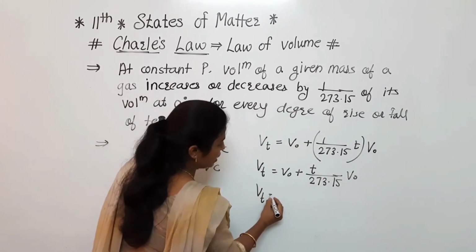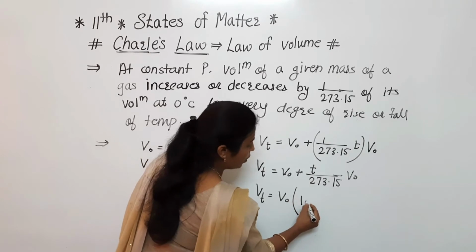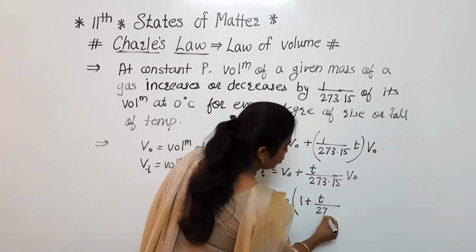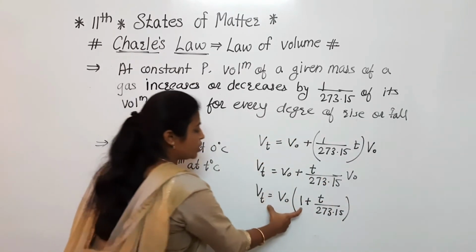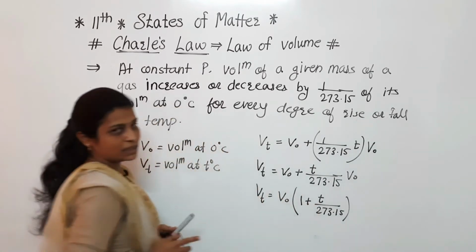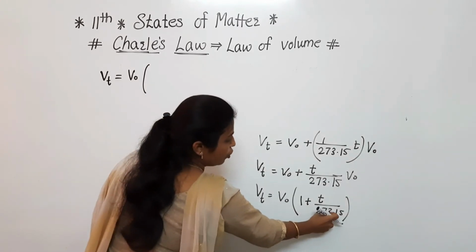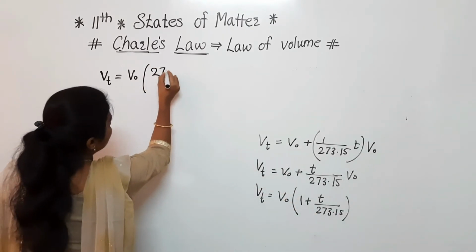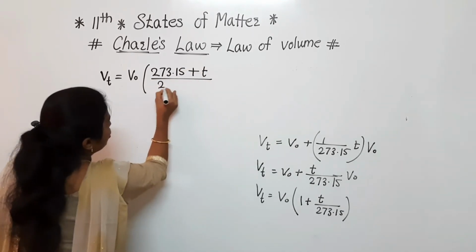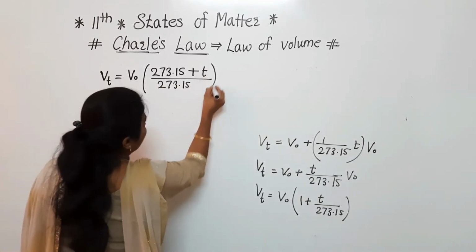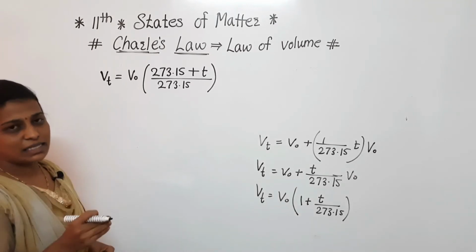Now see, V0 and 273.15 are constant terms. Taking V0 common, Vt is equal to V0 in bracket 1 plus t divided by 273.15. Now we just have to make the same base, so Vt is equal to V0 in bracket 273.15 plus t divided by 273.15. All these terms are in degree Celsius.